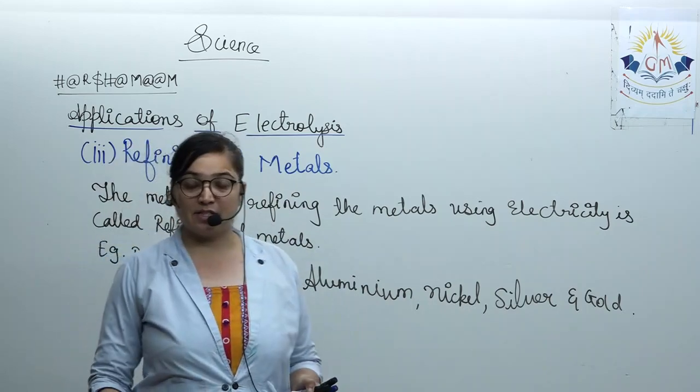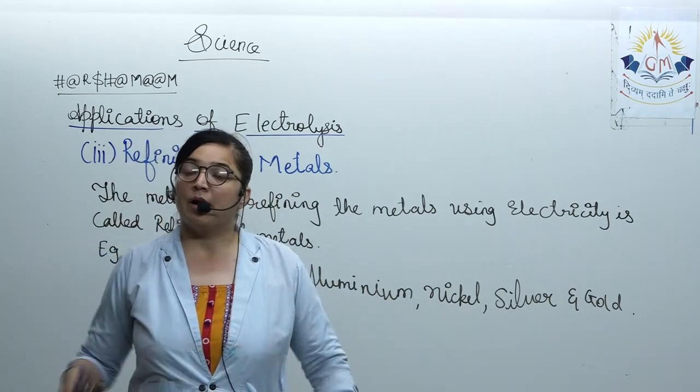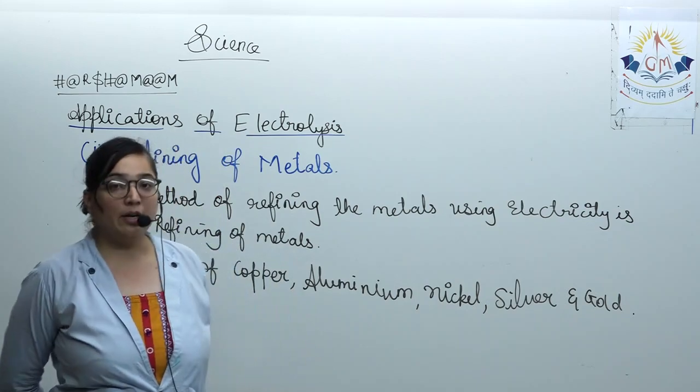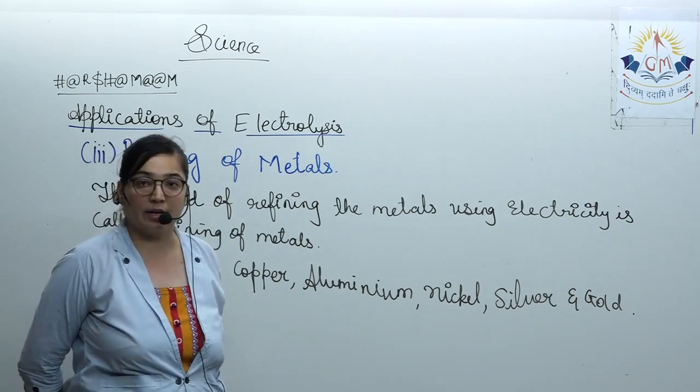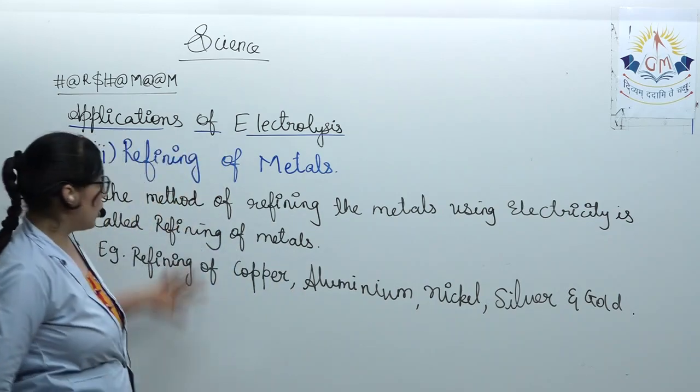One example we will see is electroplating of copper. But before that, we will study what electroplating is and what its objectives are. First, note this down.